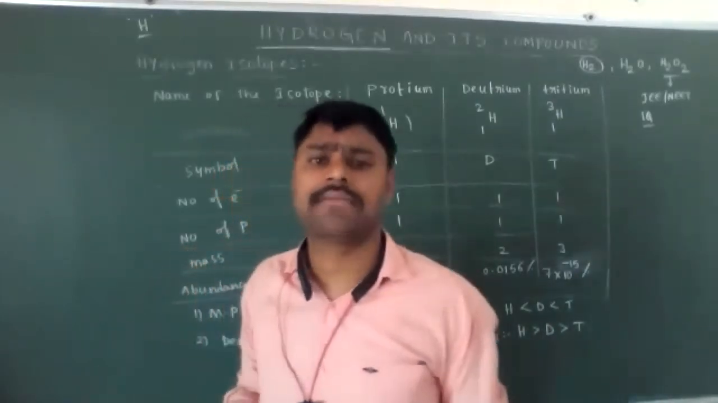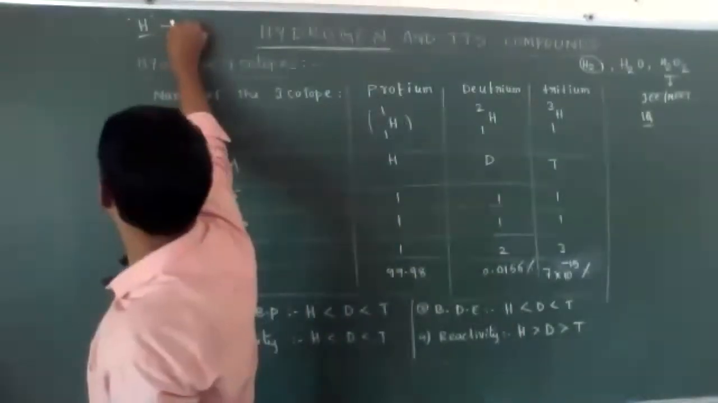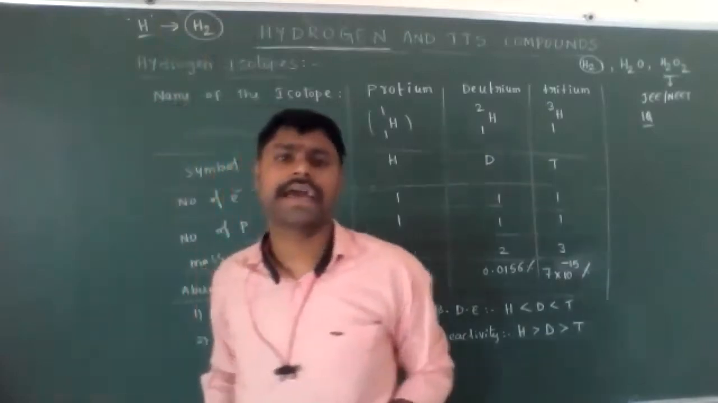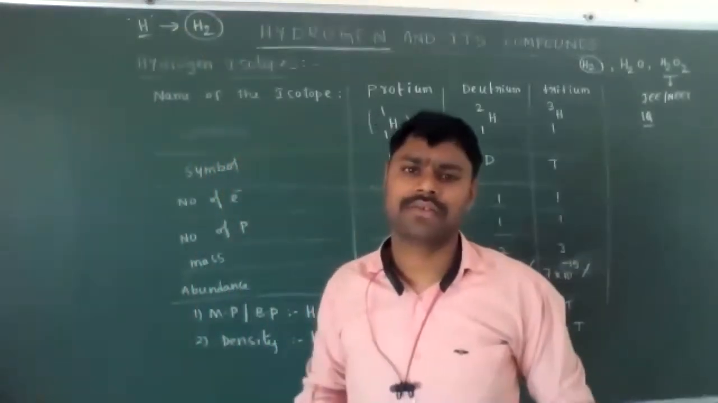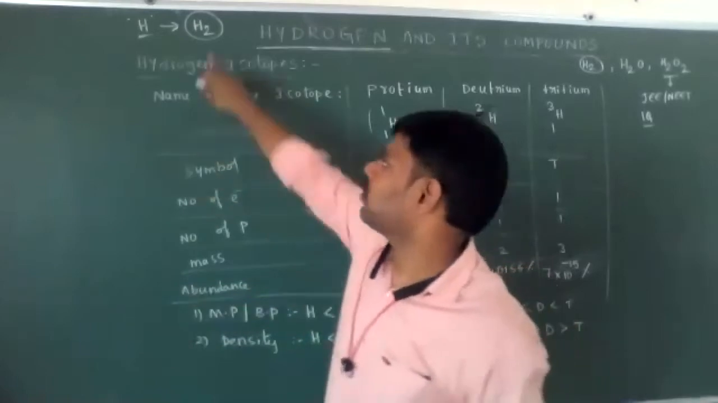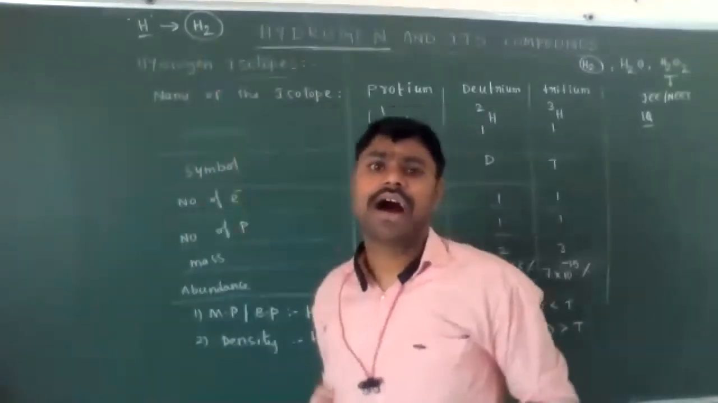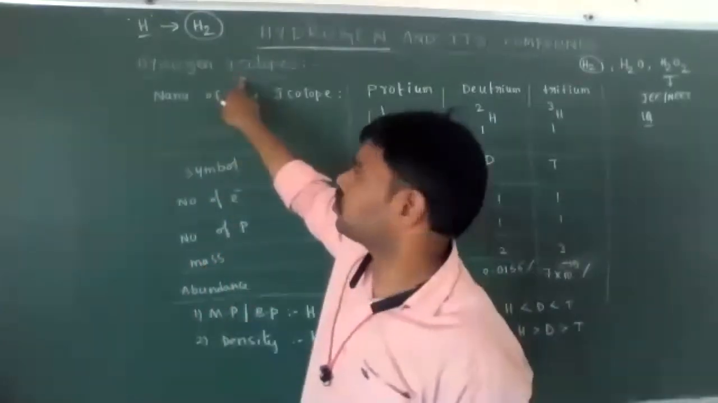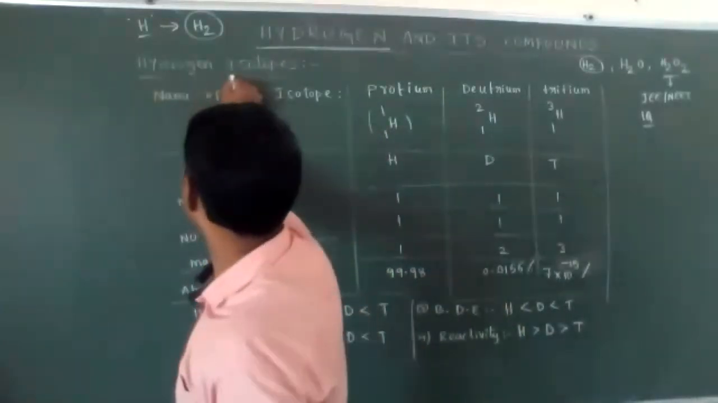It exists in a combined state. Hydrogen mainly exists in the diatomic state, in the form of H2. Now, hydrogen mainly exists in three isotopes. That is called hydrogen isotopes.